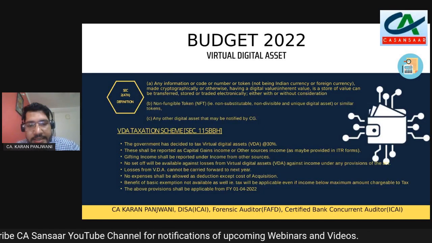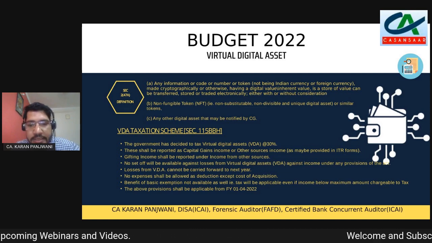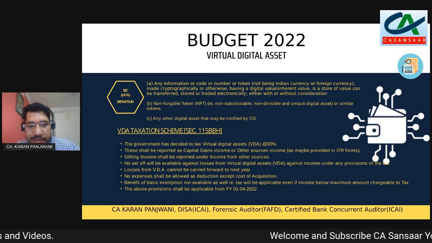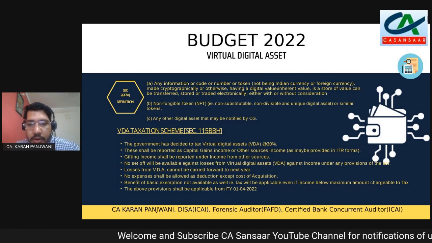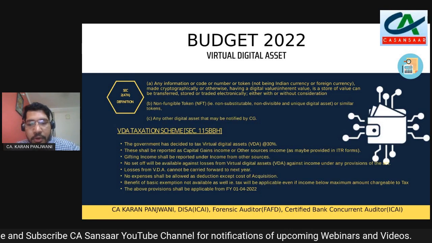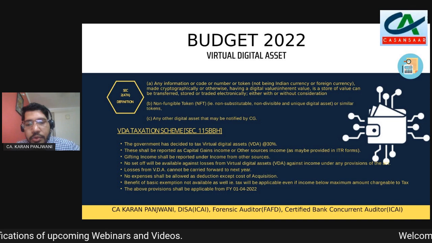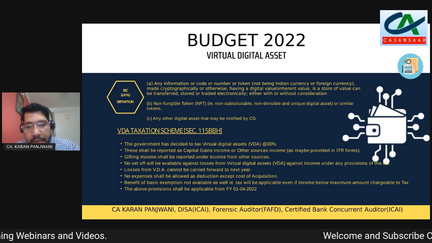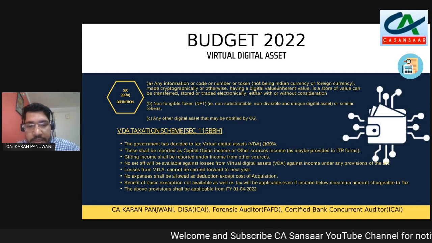So the virtual digital asset taxation scheme comes under section 115BBH. The government has decided that virtual digital assets will be taxed at 30%. This income will be reported under capital gains or may be reported under income from other sources. That will be decided once the income tax forms come about, and then we will know under whichever head. Most likely this is going to be reported under income from other sources, because asking for detailed information under capital gains would be very difficult in the first year.